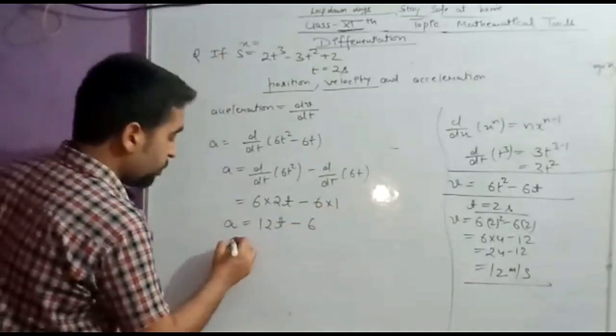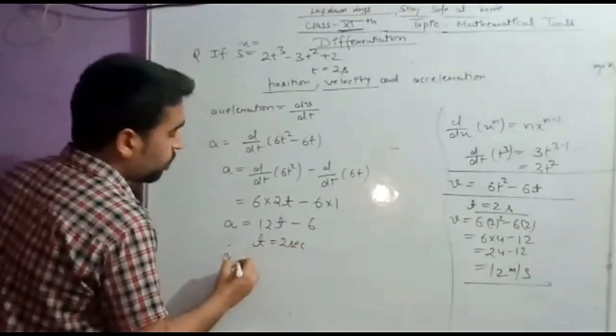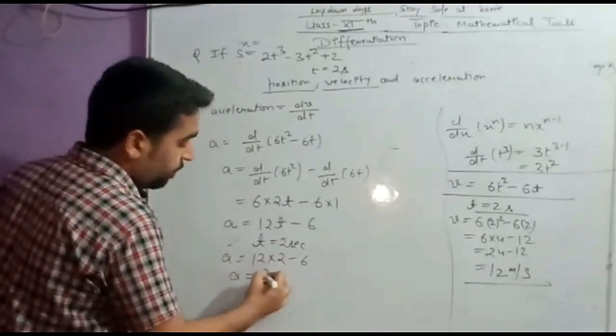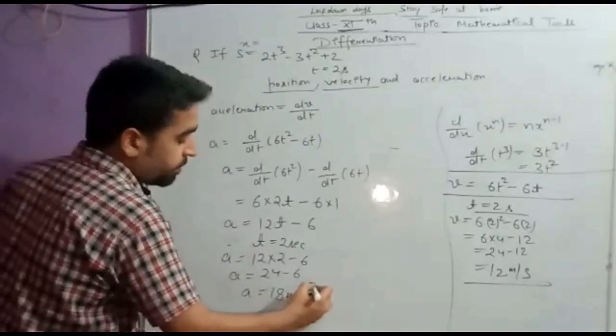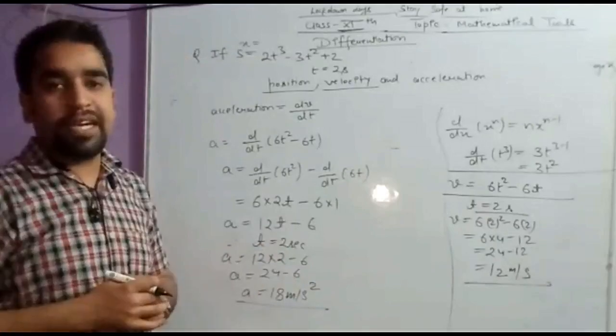Now students, for t equal to 2 seconds we have to calculate. So let us substitute this value. 12 into 2 minus 6. So this will be 24 minus 6, and this will be 18 meter per second square. You already know the unit for acceleration, that is meter per second square.